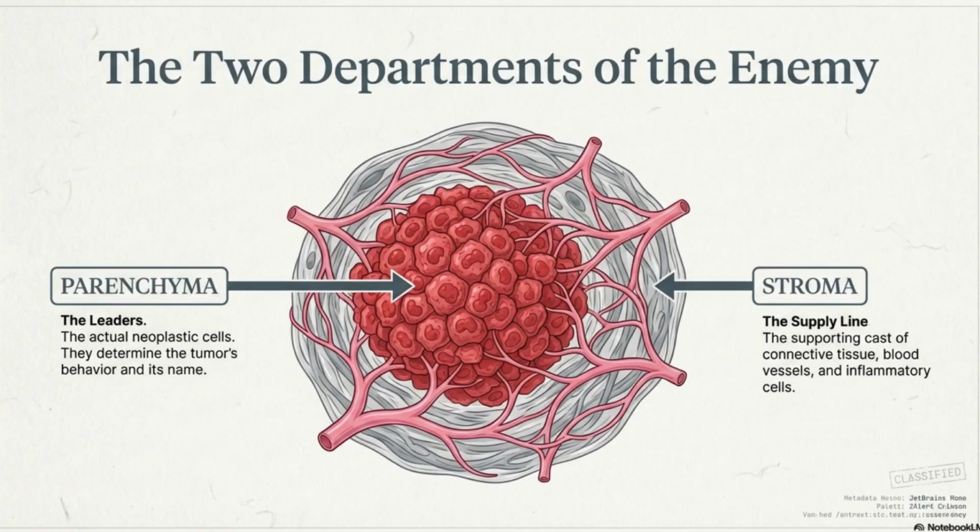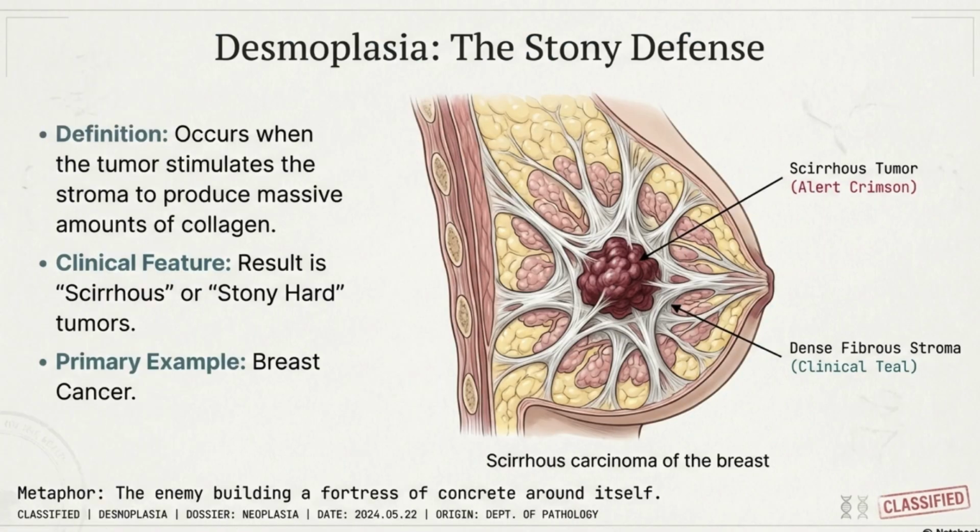Part 2. The anatomy of a tumor. Every tumor has two departments. The parenchyma, these are the actual neoplastic cells. They determine how the tumor behaves and what it's called. The stroma. It is the supporting cast. This includes connective tissue, blood vessels, and inflammatory cells. Desmoplasia. Some tumors, like breast cancer, stimulate the stroma to produce massive amounts of collagen. This makes the tumor stony hard or scirrhous.